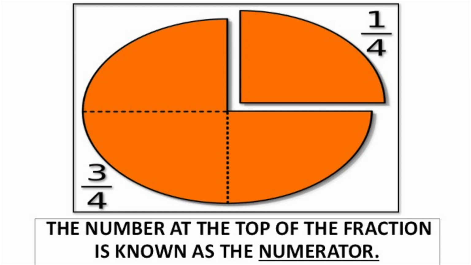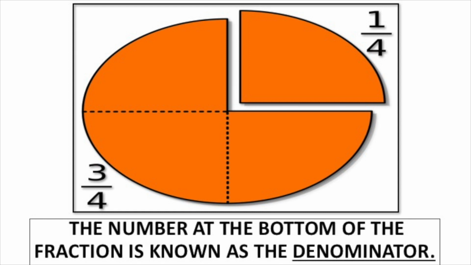And then the bottom number. The number at the bottom of the fraction is known as the denominator. Yes, the bottom number, which tells us how many parts of the whole, denominator. Now, what do you notice about the denominator? Here it is.